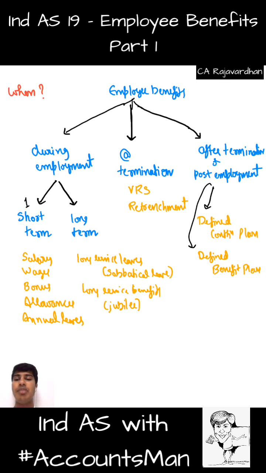So our first discussion will be short term, then we'll discuss long term benefits, then we'll discuss benefits at the time of termination. After that we'll go to post-employment benefits. When we discuss short term, we'll discuss each of them in detail, and when we discuss long term, again in detail. When we go to after retirement or after termination, we'll have to discuss defined contribution as well as defined benefit separately. So now let us start discussing each of these items in detail. The first point of discussion will be our short term employee benefits.